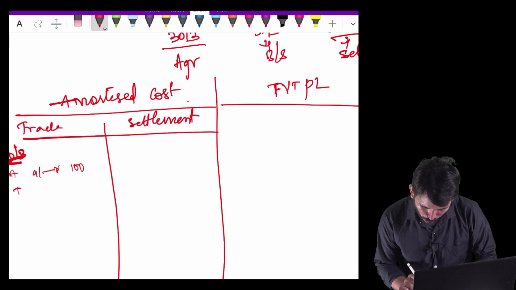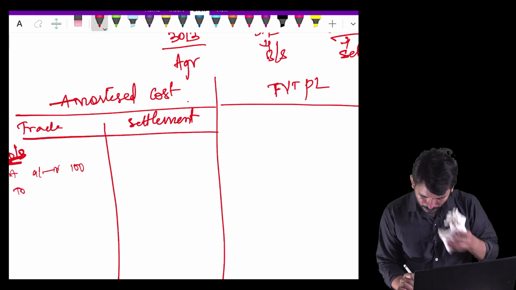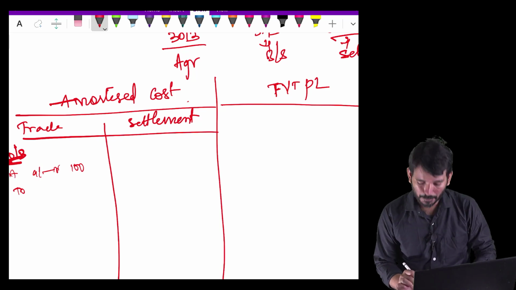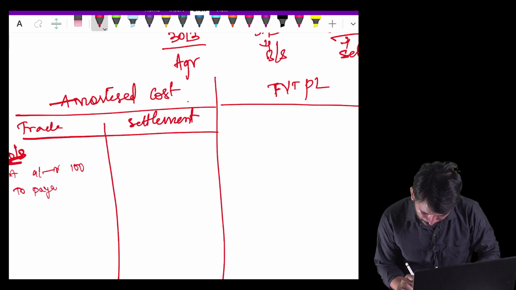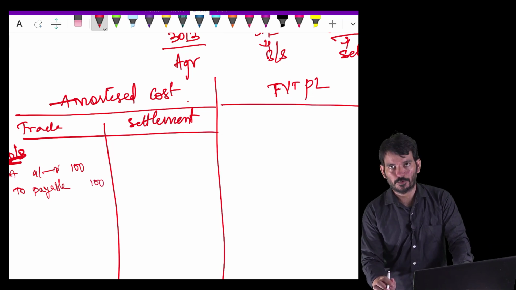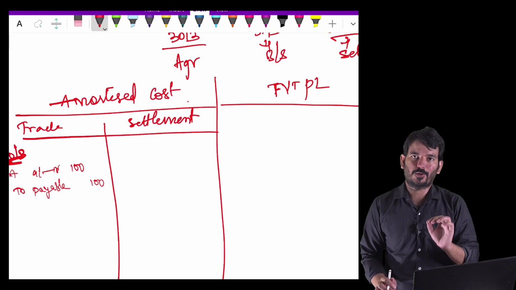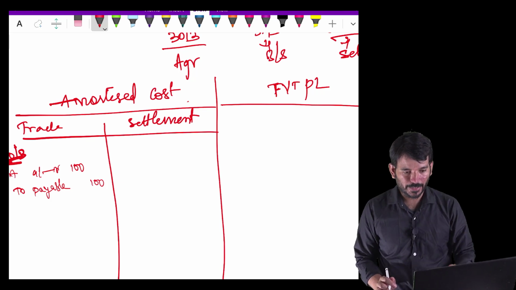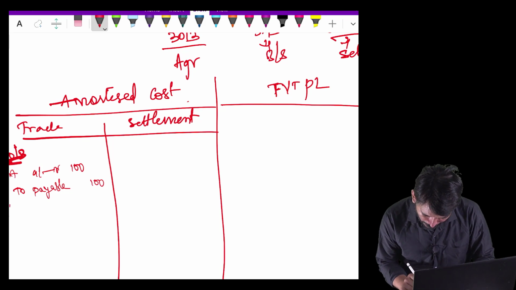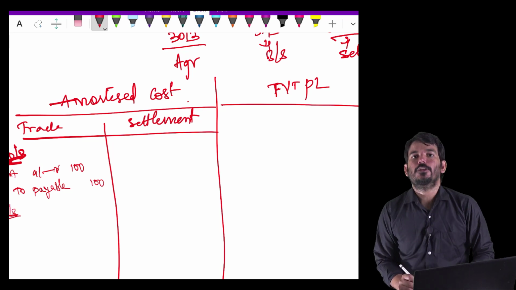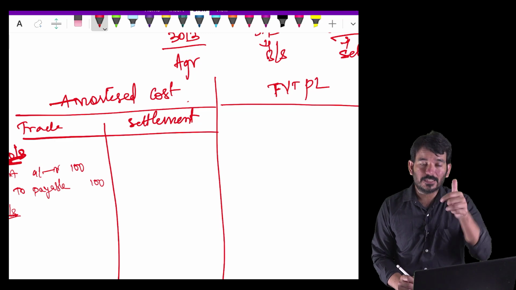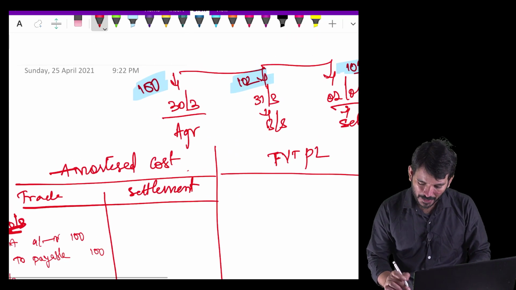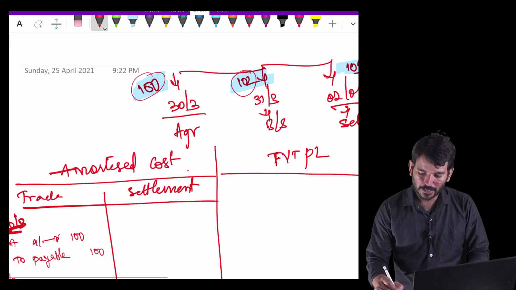Second, it's a liability. I'm not making any payment, so payable 100. So this is trade day accounting. I'll repeat: in trade day accounting, I'll record my entry the day I am entering into an agreement. Now it is 31st March. There is a change in the valuation. It was 100 rupees when I entered. Now it is becoming 102.